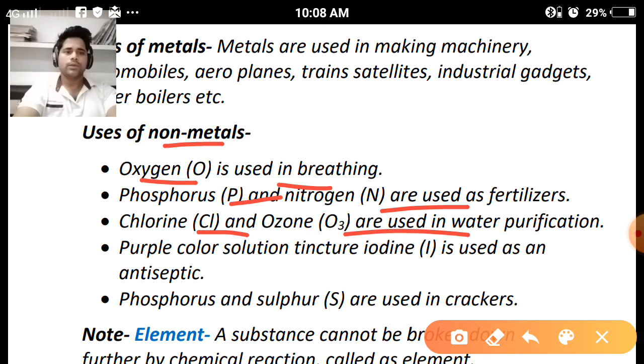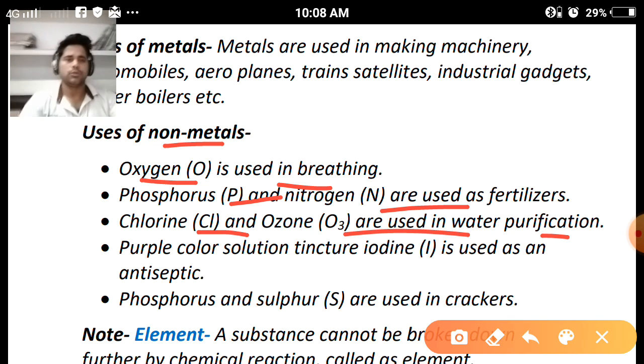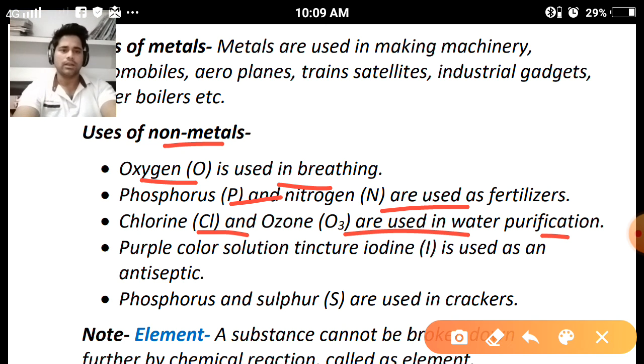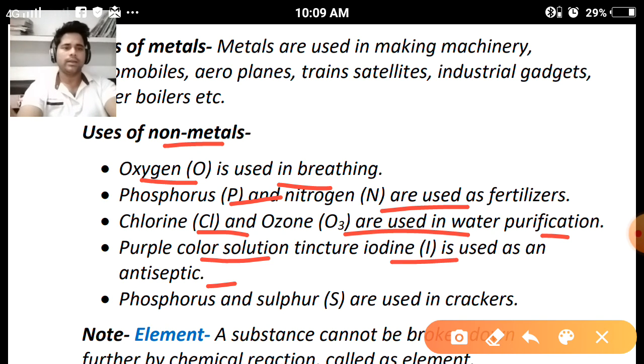Chlorine and ozone are used in the water purification process. To disinfect the water, chlorine tablets and ozone gas are used. Purple-colored tincture iodine is used as an antiseptic. Iodine is available in this form, so it is used to make the tincture iodine solution. So this is about the involvement of non-metals in different products.